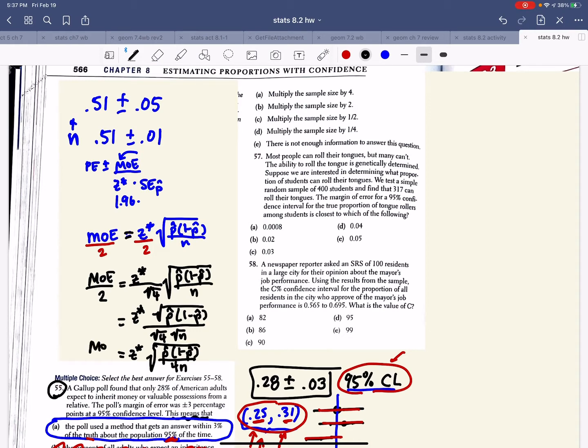So in order for the margin of error to be cut in half, I need my new n, what will fall on the bottom of my equation, to be 4 times bigger. So my answer is I'm going to need to multiply the sample size by 4 in order for the margin of error to be cut in half. Okay?